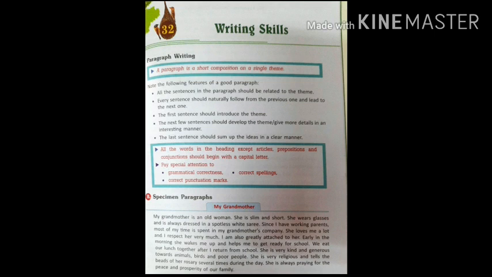She is the one who prays for the peace and prosperity of our family, and that is the winding up of the paragraph. So it is very compact, it is not very lengthy, and it gives a clear picture of the child's grandmother. Okay, so have you understood? This is the way we are going to write. Okay, children.